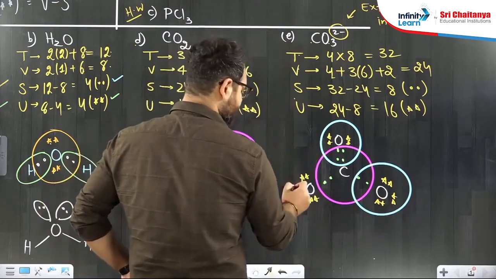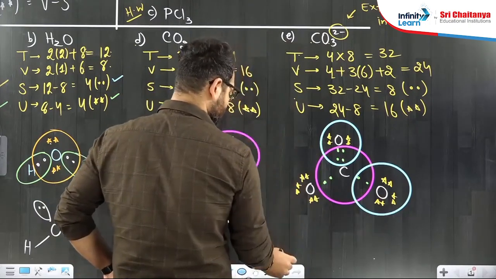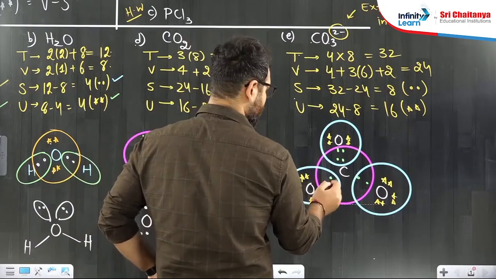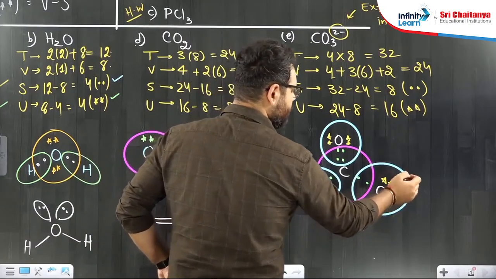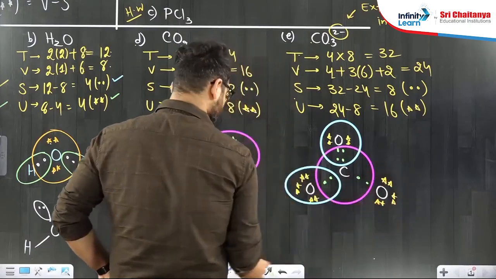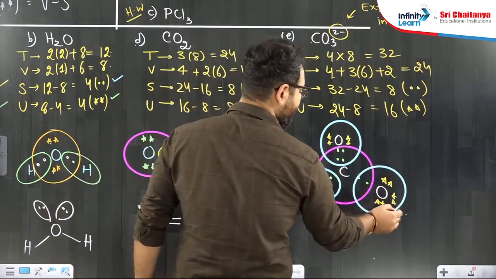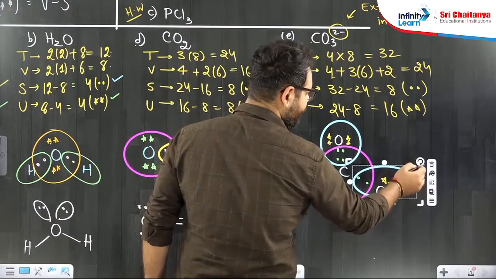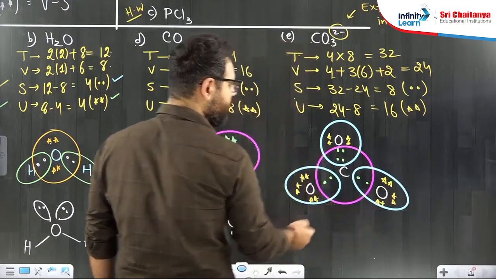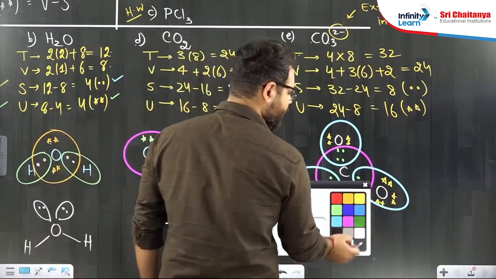15, 16. This oxygen is also happy now. Okay, so this is how the structure looks. I have completed all the octets. If you tried to go by imagination, it would have become a difficult question. But now, because I have given you the trick, you can do it by this method.